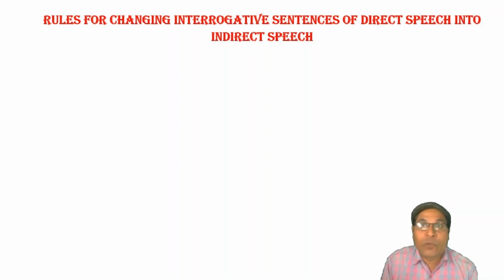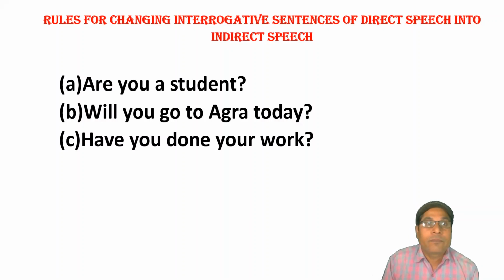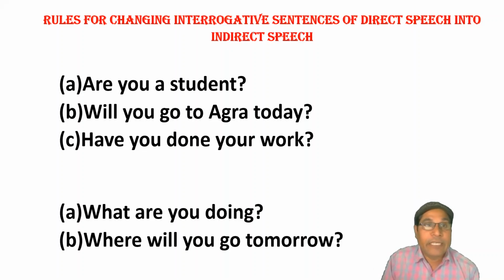There are two types of interrogative sentences. First is the sentences which start with a helping verb, an auxiliary verb. Clear? This type of interrogative sentence can be answered in the form of yes or no. But the second type of interrogative sentence is like this: What are you doing? Where will you go tomorrow?